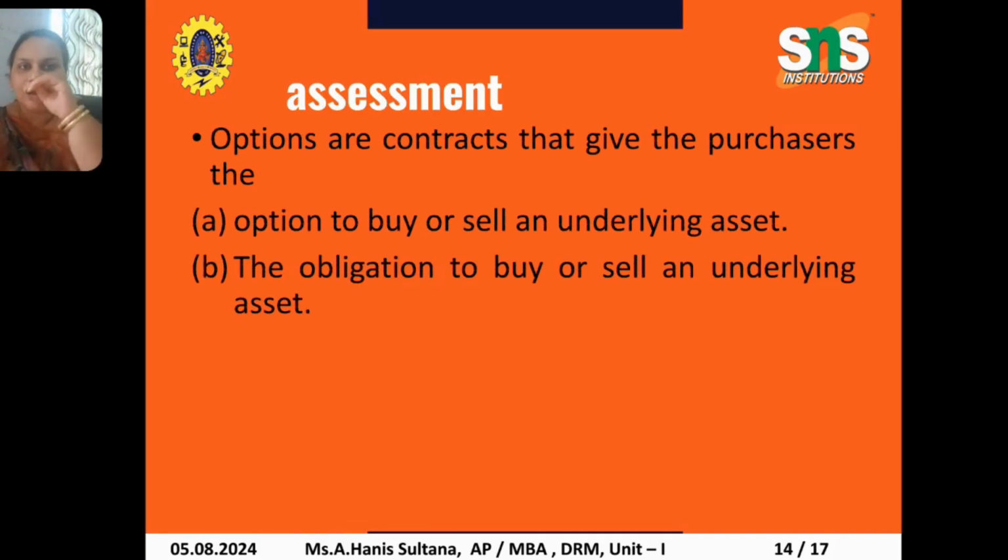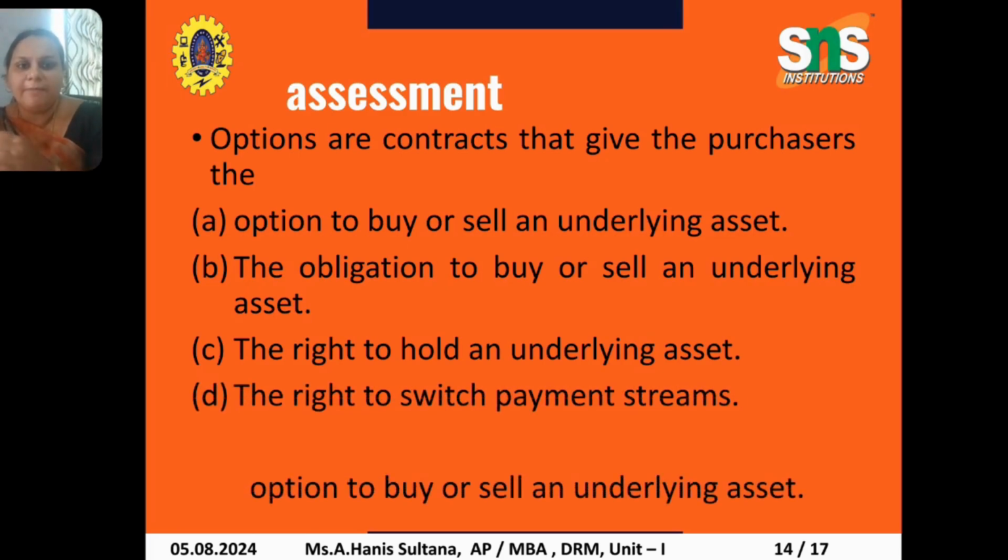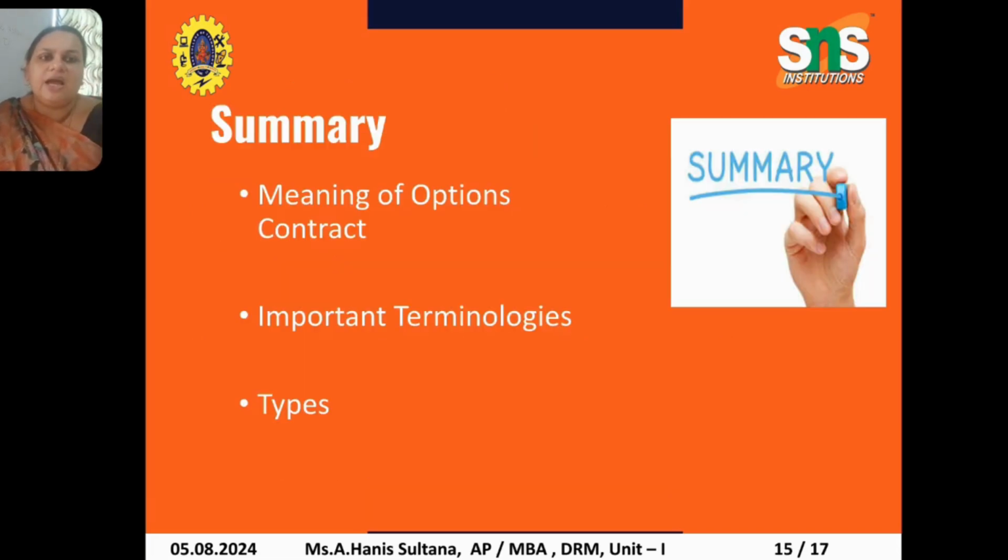Options are contracts that give the purchaser: the option to buy or sell an underlying asset, the obligation to buy or sell an underlying asset, the right to hold an underlying asset, or the right to switch the payment streams. Here we go for option A. Options give you the right, not the obligation, to buy or sell an underlying asset. The second point has the obligation, so it will not come. The right to hold an underlying asset, no. The right to switch the payment streams, no. So the option is to buy or sell an underlying asset.